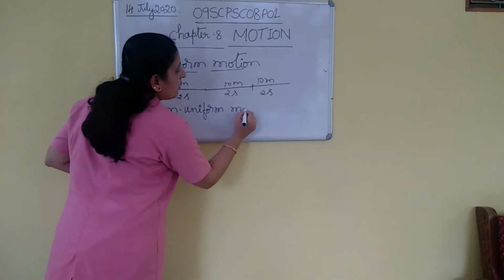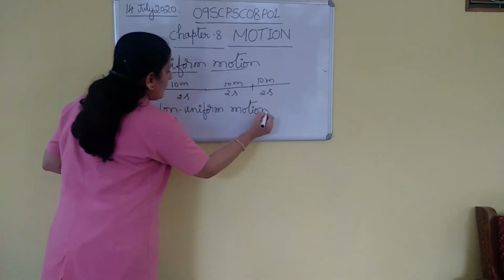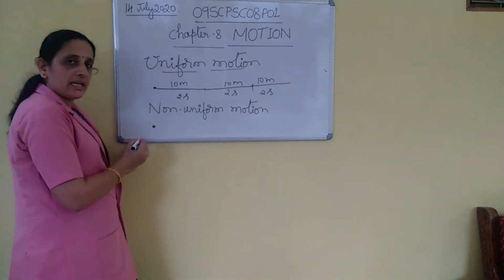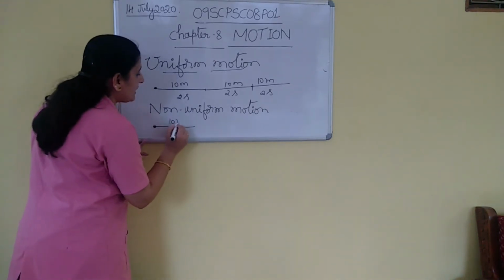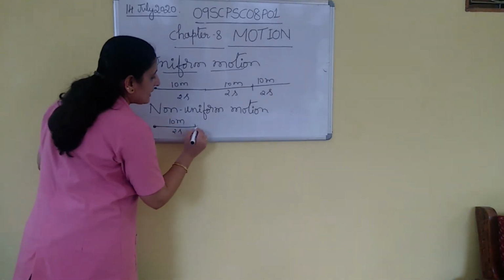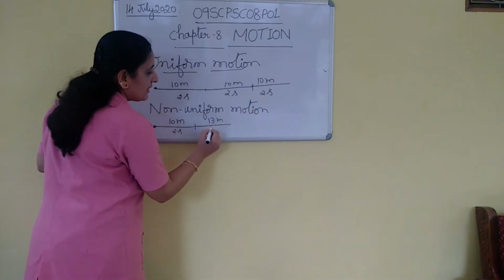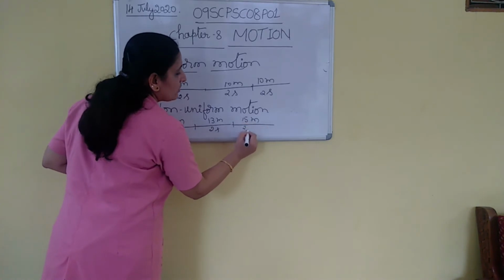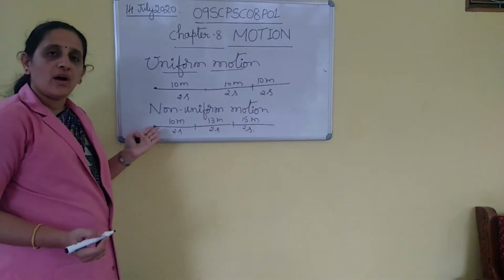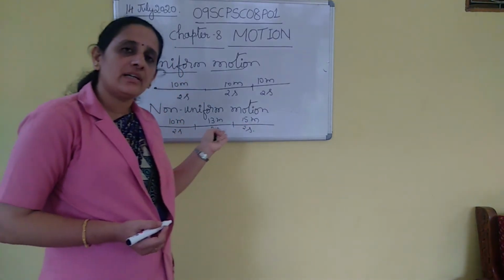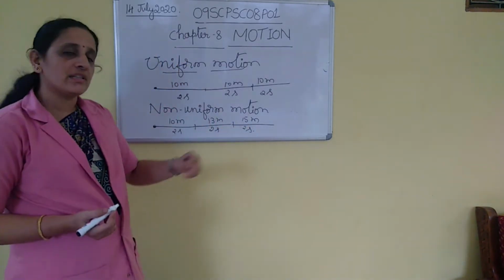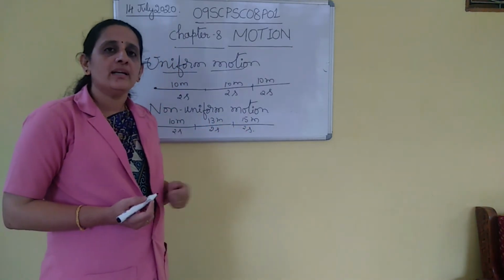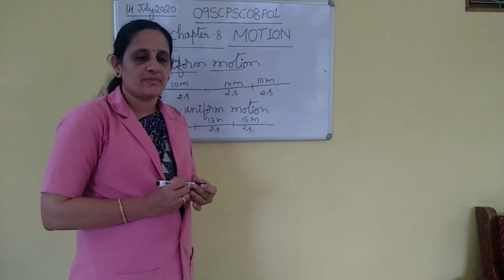Non-uniform motion. Suppose an object covers 10 meters in 2 seconds and another 13 meters in 2 seconds and another 15 meters in 2 seconds. If the object covers unequal distances in equal intervals of time, it is said to be in non-uniform motion.